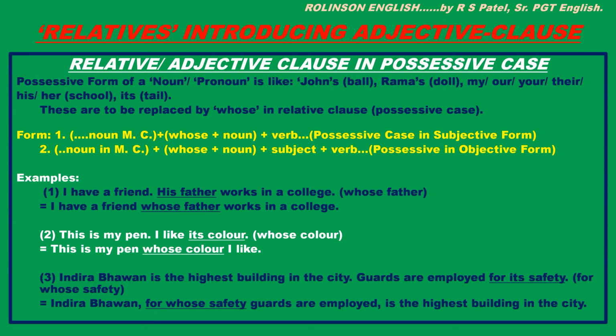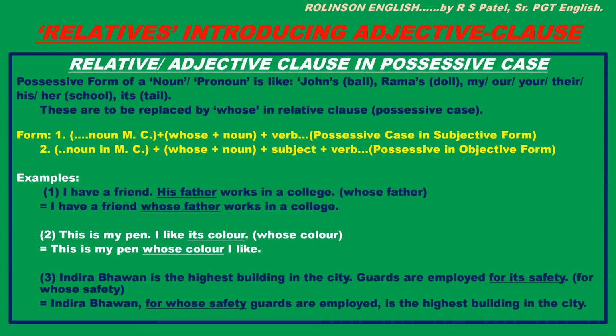Form 1. After the noun in main clause, whose plus noun plus verb. See, here whose plus noun is the subject of verb in it. So, relative clause in possessive case here is in subjective form. Number 2.